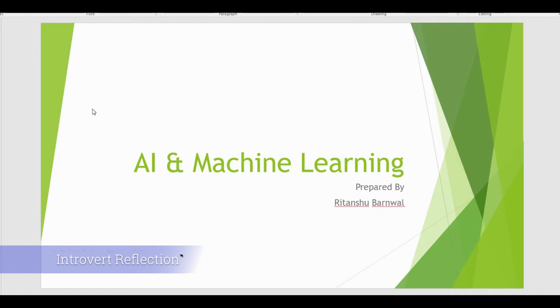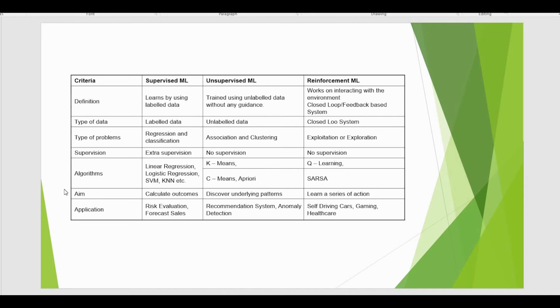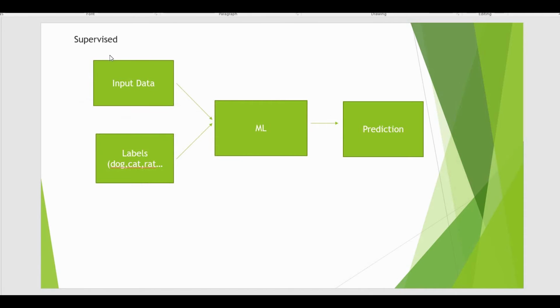So in the first video we have seen what is AI, what is machine learning, what is the difference between conventional programming and machine learning programming, supervised and reinforcement learning. So in continuation of that, I will just revise the last topic in brief, and then I will continue with the next topic. We have seen in the last session what is supervised.